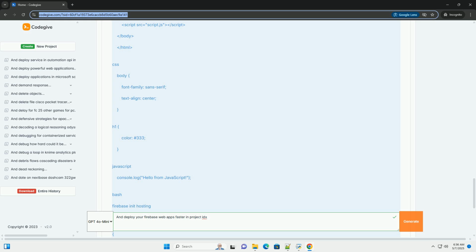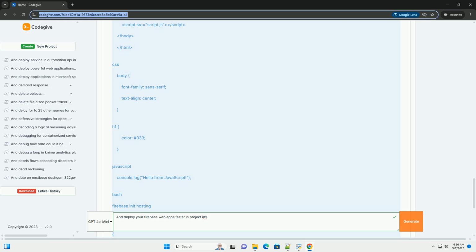1. Create the project files: index.html, style.css, script.js. 2. Initialize Firebase. Select your Firebase project.